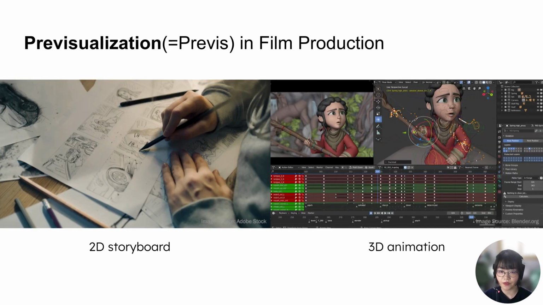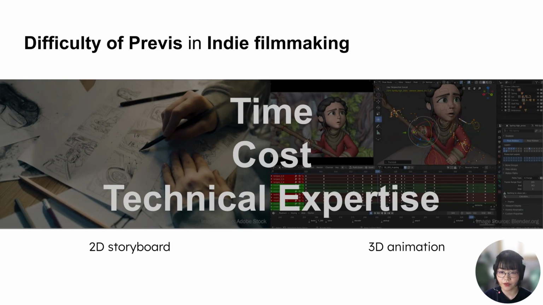Previsualization, or previs, is prototyping various film scenes or shots before filming. This process is essential in film production for cinematographic experiments and effective collaboration. However, traditional previs methods like 2D storyboarding and 3D animation require substantial time, cost, and technical expertise. So, indie filmmakers with limited resources often struggle to create previs.